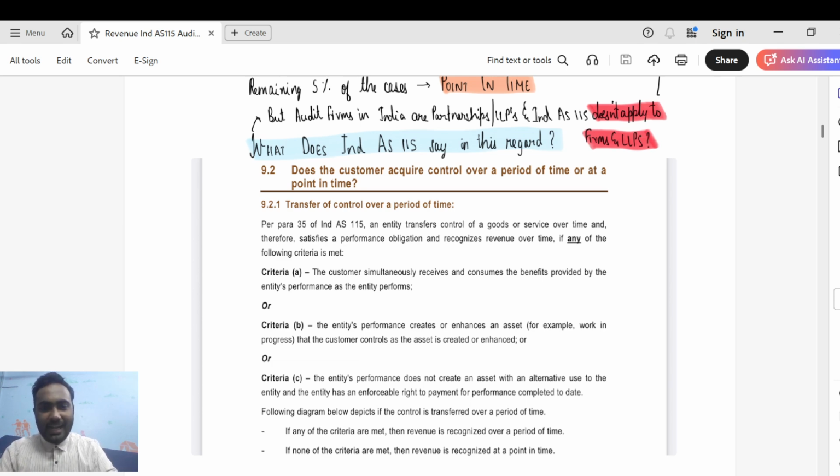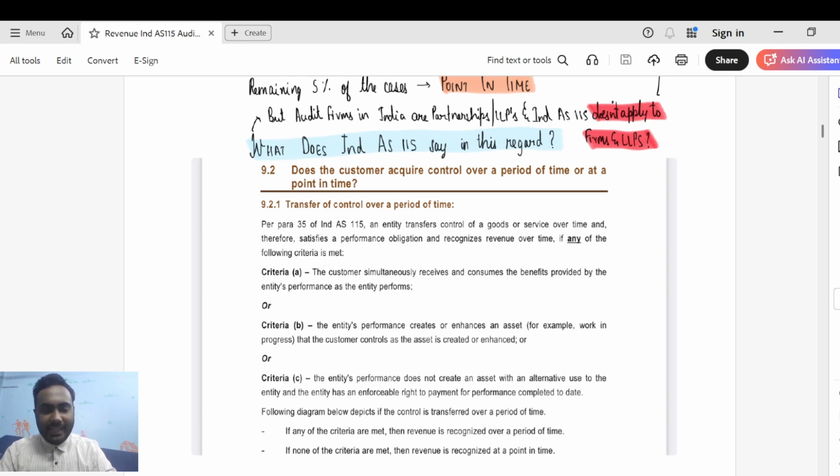Next, the entity has an enforceable right to payment for performance completed till date. Guys, Ind AS 115 clearly states what is enforceable right to payment. Ind AS 115 states that enforceable right to payment should be assessed at the inception of the contract. This is very important. It should be assessed at the inception of the contract. And enforceable right to payment means the payment for the work completed till date. And that payment would usually be the cost plus a reasonable margin which the entity charges. Let us say for your audits, usually you charge cost plus 10% from other clients.